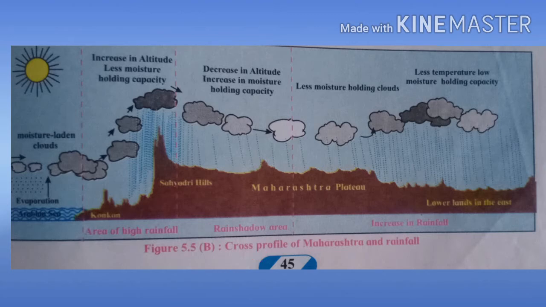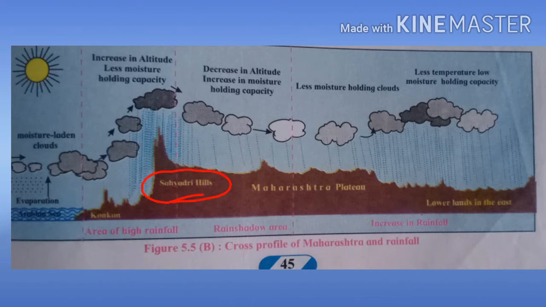If you are observing this diagram, you can see that in the southwestern part of India, the Arabian Sea is located. And from there, moisture-laden winds are blowing towards the Indian mainland. So here it is mentioned that the moisture-laden clouds are moving along with the wind. And here we can see the Sahyadri hills obstruct this moisture-laden wind.